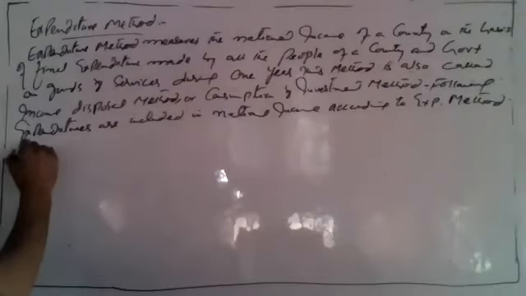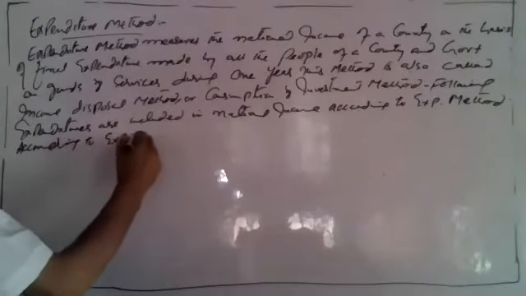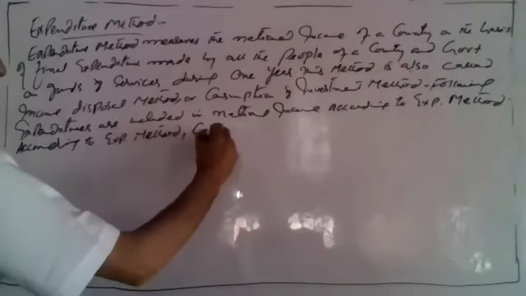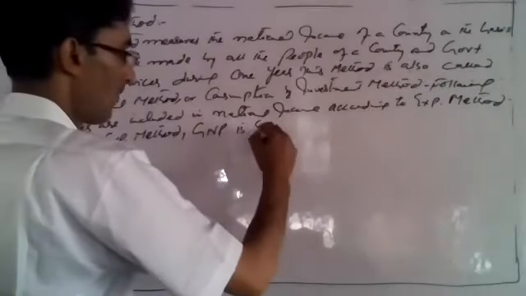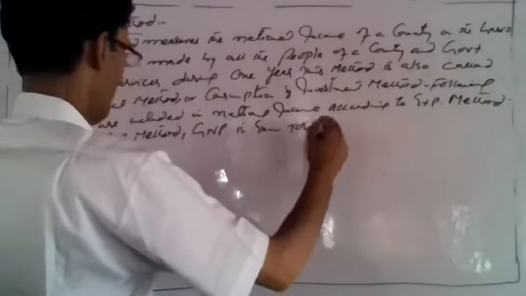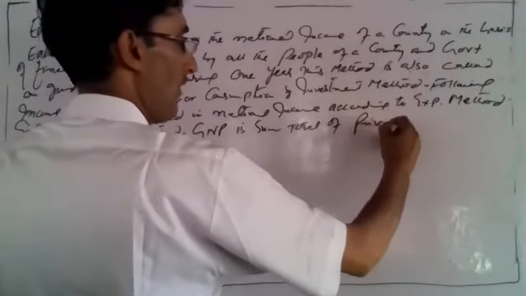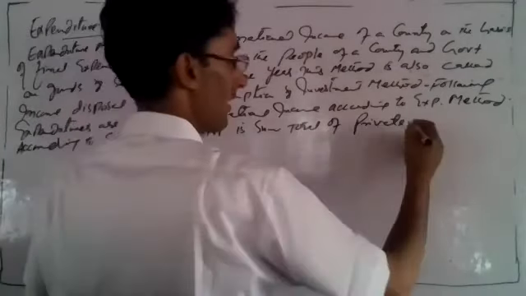According to expenditure method, GNP or GDP, whatever you say, is the sum total of private consumption. These are the expenditures which we include in the national income under expenditure method.